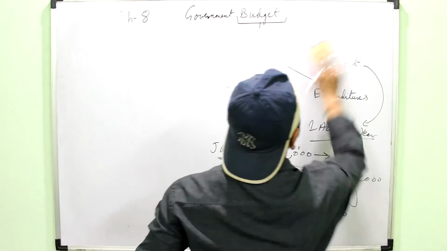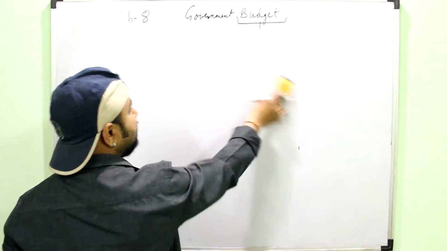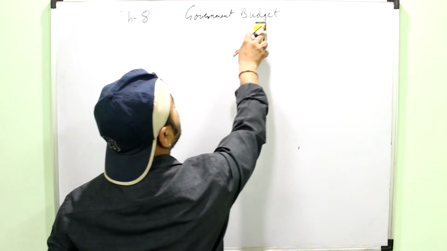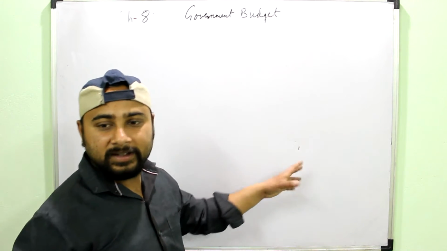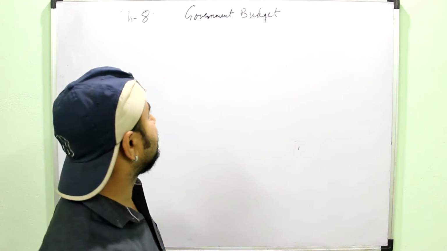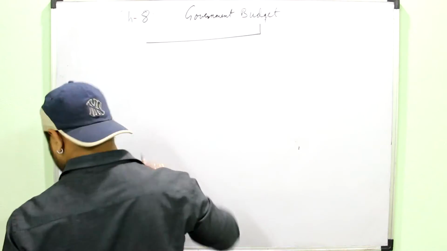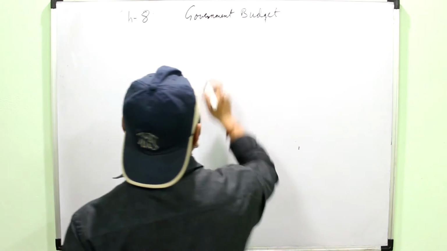Or you can simply say it is this concept of government budget from where the government will decide what will be the sources of revenue or receipt for the government, and what will be the expenditures done by the government. Now when you look at the government budget, it is divided. Oh, sorry, first we can go through the objectives of the government budget.